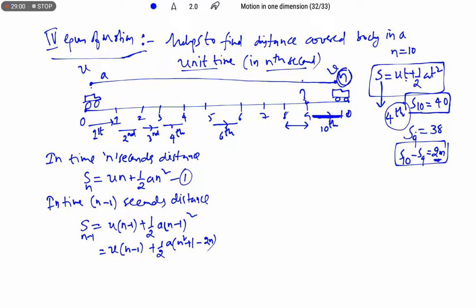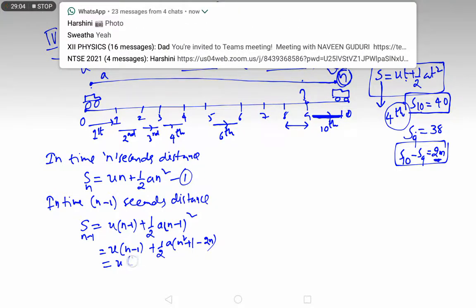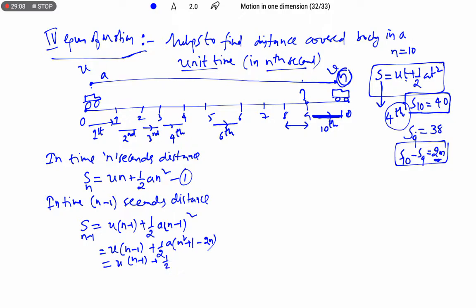Why? In the format of (a minus b) whole square. So further we are going to write this as it is: u into (n minus 1) plus 1 by 2 a n square plus a by 2 minus a n. Let us take this as equation 2. Now our aim is to find Sn minus Sn minus 1.